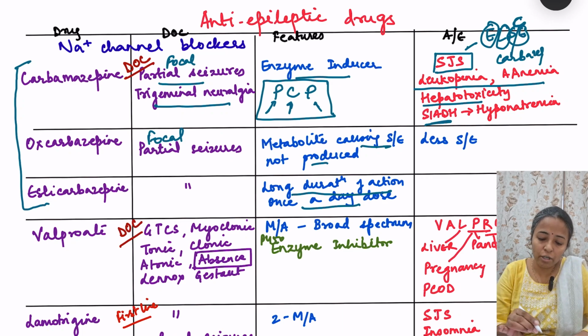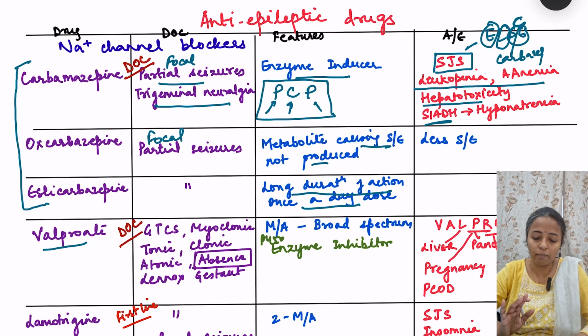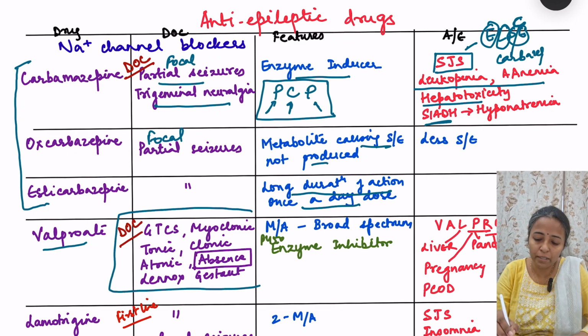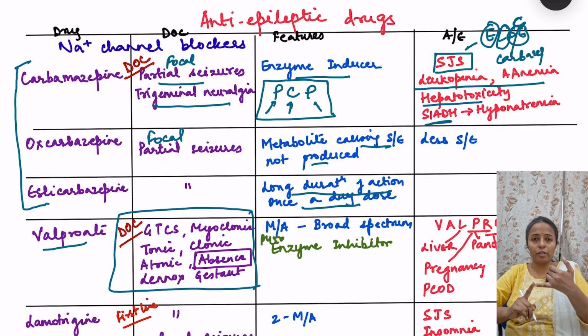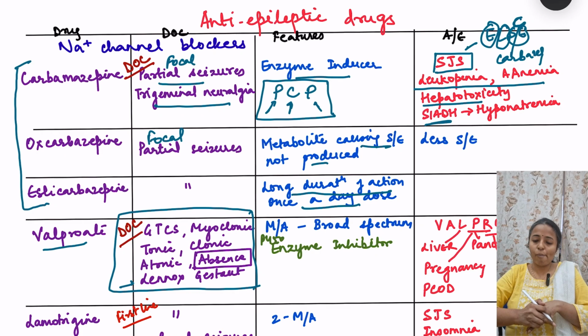Then coming to the next drug, that is valproate, a very important drug, because you see, it is the drug of choice for so many types of epilepsies. Drug of choice for GTCS, that is generalized tonic-clonic seizures, tonic seizures, clonic seizures, atonic seizures, absence seizures, myoclonic seizures. So basically the whole complex of generalized seizures which we study, it is the drug of choice for those, and it is also used in Lennox-Gastaut syndrome.